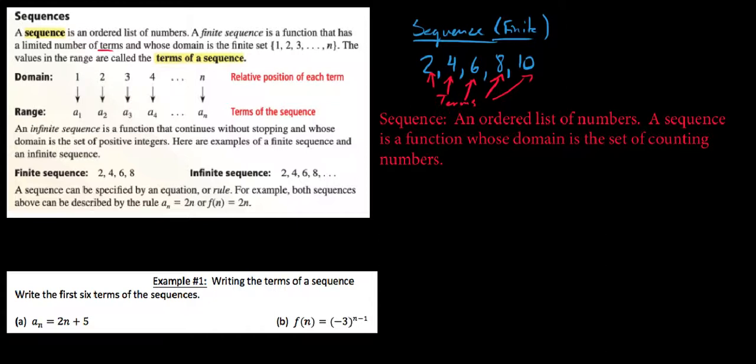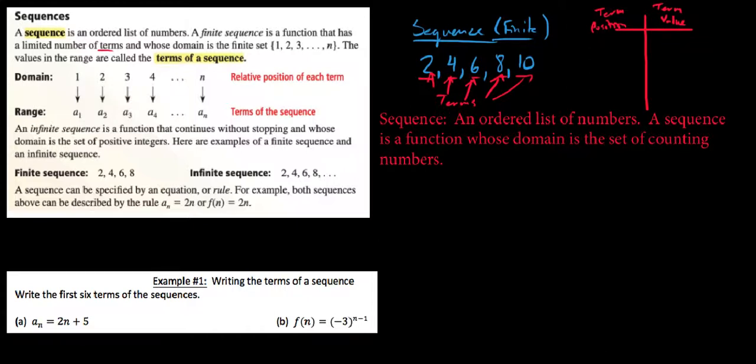With respect to this being a function whose domain is the set of counting numbers, what I'm going to point out is that because these numbers are in a given position, we're going to interpret our domain as describing the position of each of these terms. So let's go ahead and illustrate this in a different way. We're just going to make a table here. On the left, we're going to write our term position, and on the right, we're going to write our term value, because I really want you to see this as an input-output relationship.